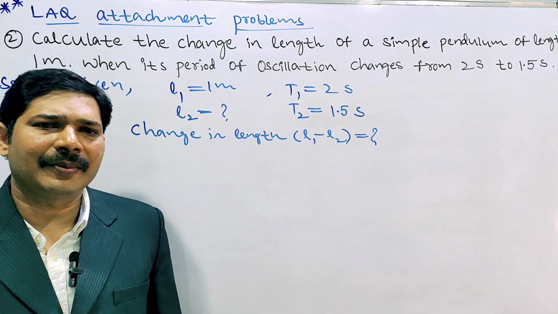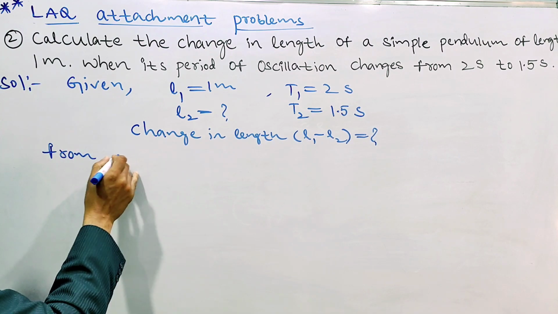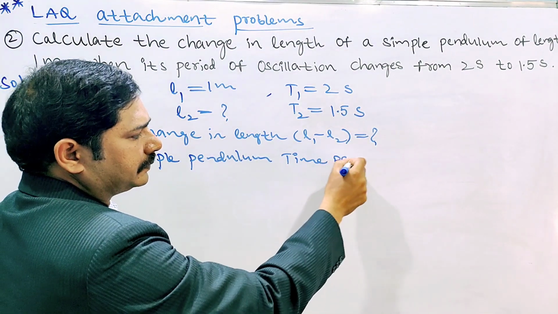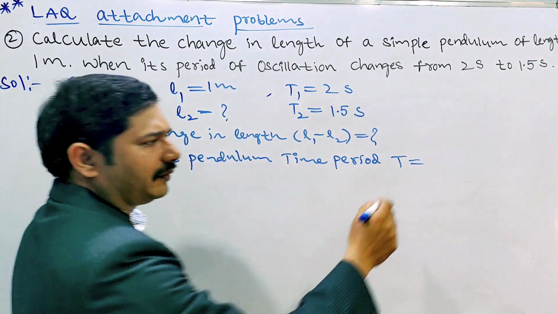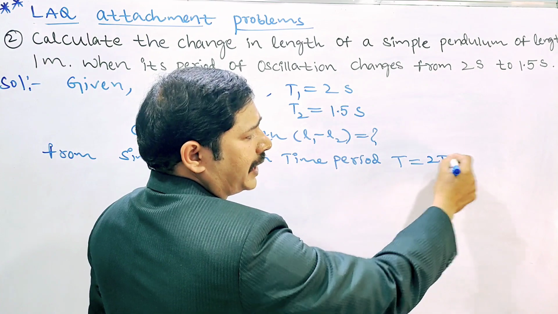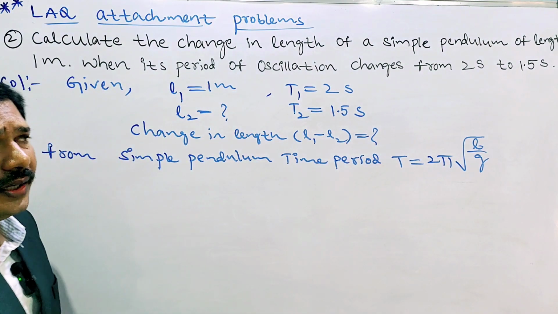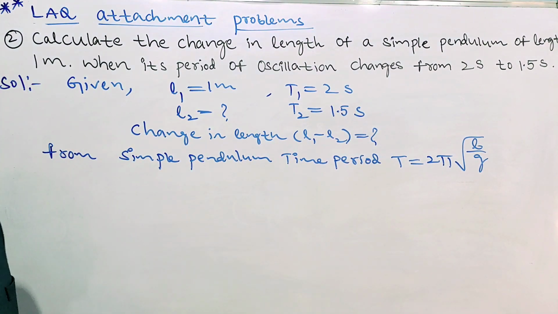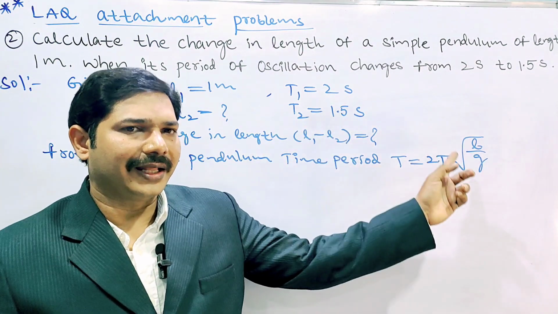Same simple pendulum only. What is the time period formula? From the simple pendulum time period formula, T equals, what is the formula? Just now we discussed. T equals 2 pi into under root L by G. Here the length and time period comparison. So that is why T is directly proportional to length.